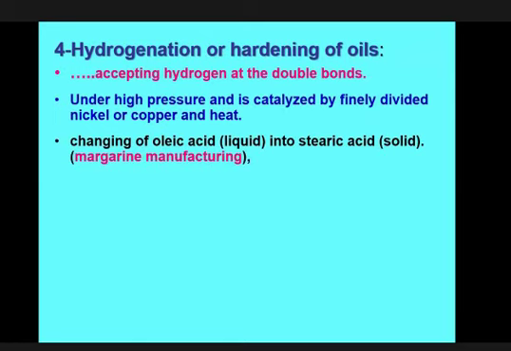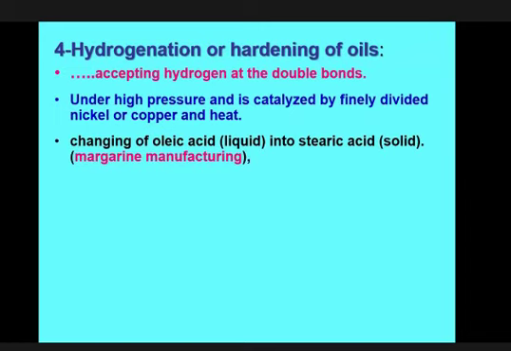If hydrogen is incorporated here and the double bond between 9 and 10 is converted into a single bond, then it resembles stearic acid. Previously oleic acid was liquid, but stearic acid is solid. So you can easily convert this oleic acid into stearic acid under pressure, nickel and copper, and heat.